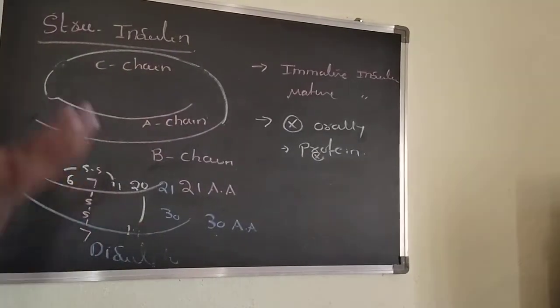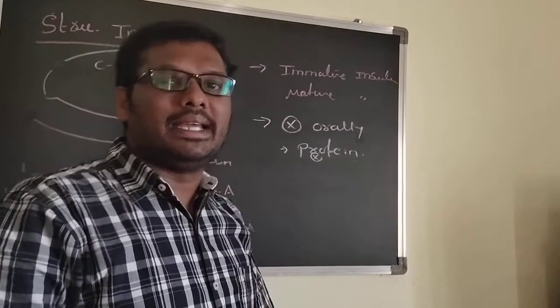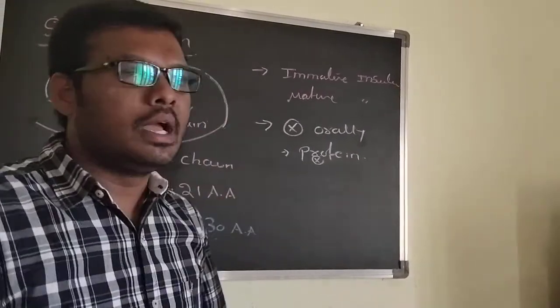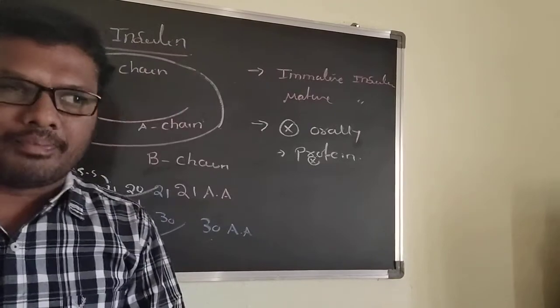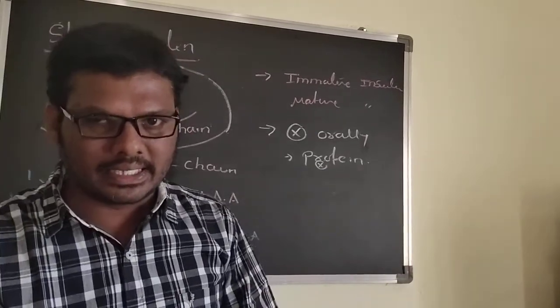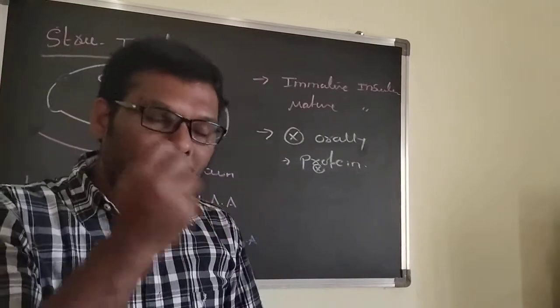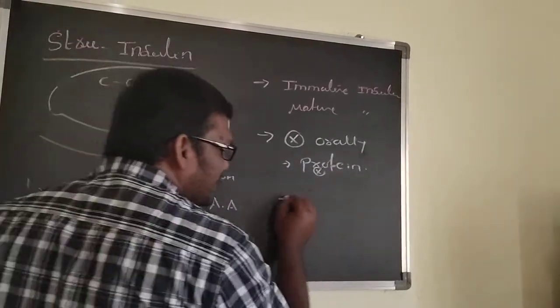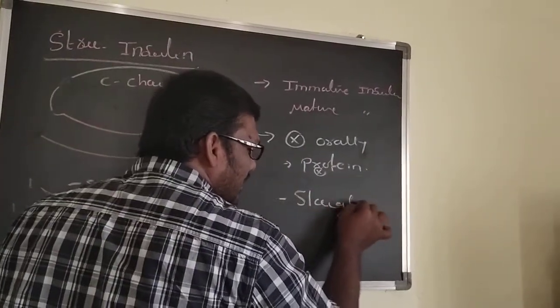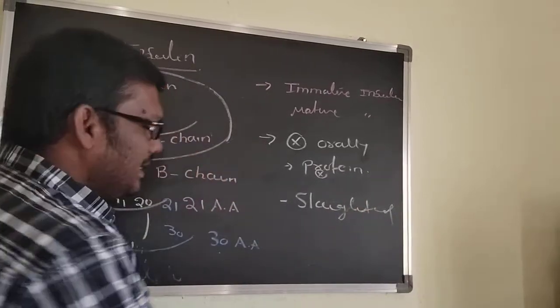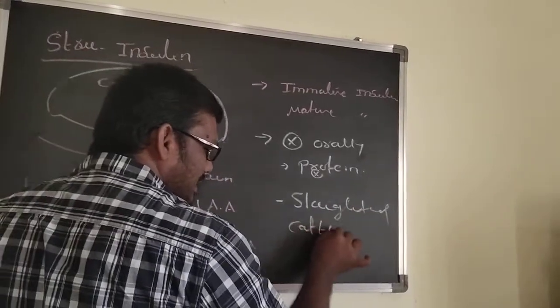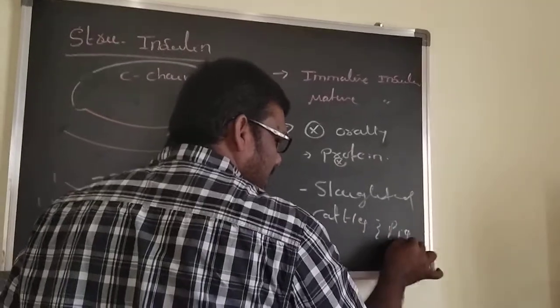Now, in the early days, people suffering from diabetes mellitus had to depend on insulin. They prepared insulin from slaughtered, that is killed, cattle and pigs.